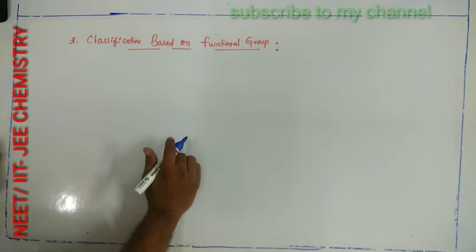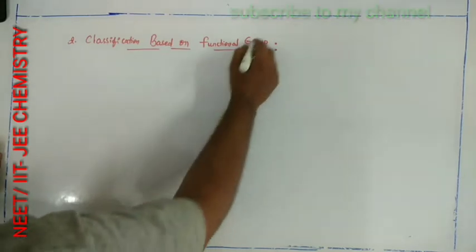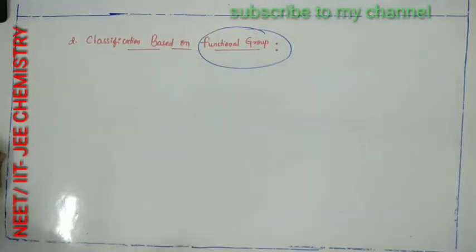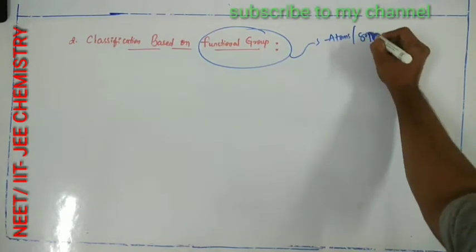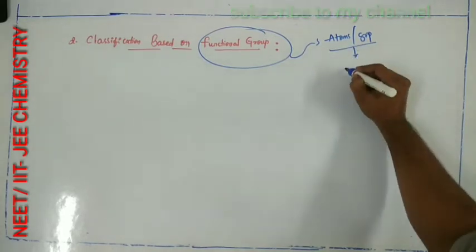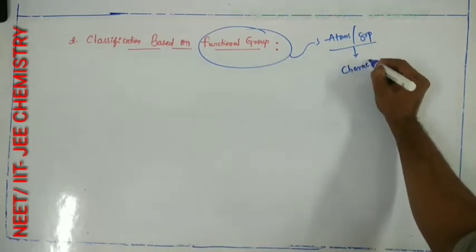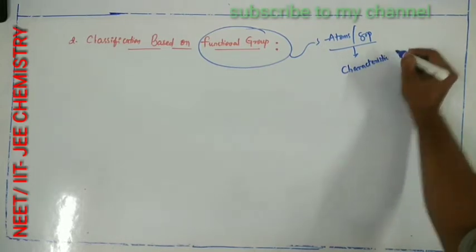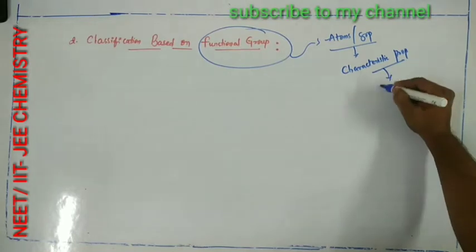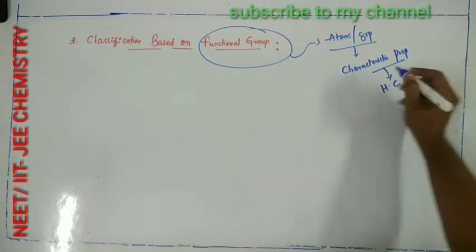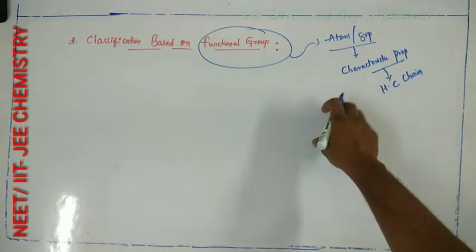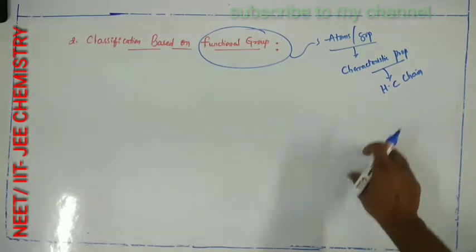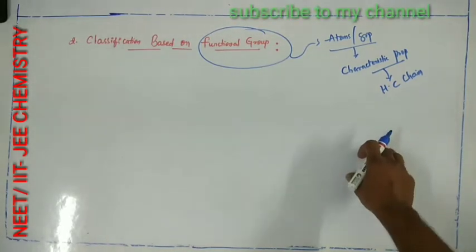Next, classification of organic compounds based upon the functional group. Here you need to know about the functional group. What is meant by functional group? It is an atom or group of atoms which gives special characteristic properties to the entire hydrocarbon chain. When a functional group is attached to a hydrocarbon chain, it gives special characteristic properties to that entire chain. That is known as a functional group.